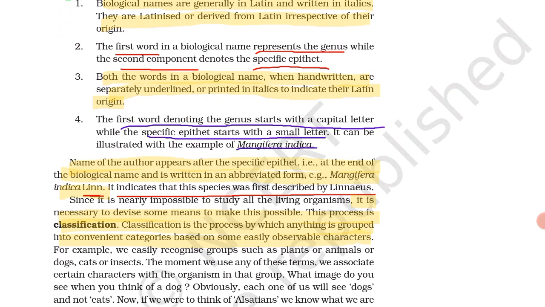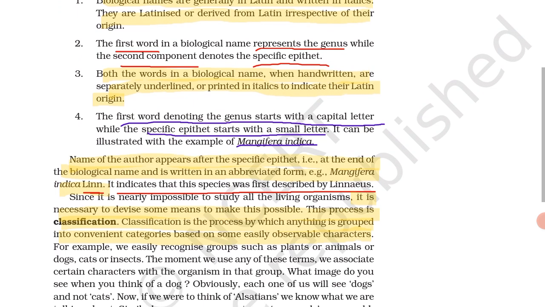Yes. Then next, it is necessary to diversify, to make this possible. This is the process of classification. Classification is the process by which anything is grouped into convenient categories based on their easily observable characters. What is meant by classify? Classification means anything grouped into convenient categories, that is, we can group anything in proper categories.